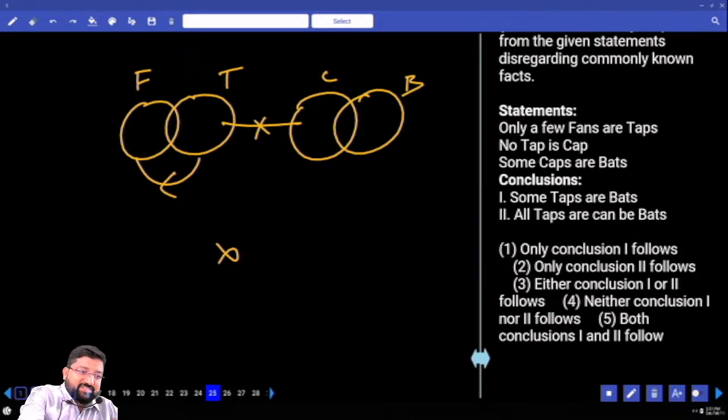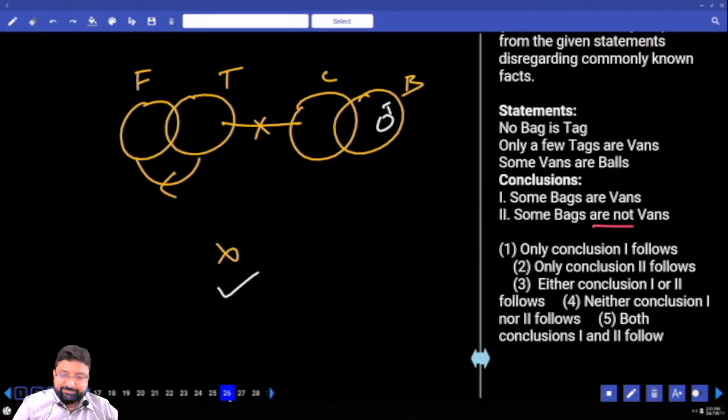Can I take all the taps inside bat? Happily I can put all the taps inside bat because taps should not touch cap. T should not touch C. So I can happily place T inside B. Can you please tell me what do you mean by can be? Absolutely right. So what's your answer?